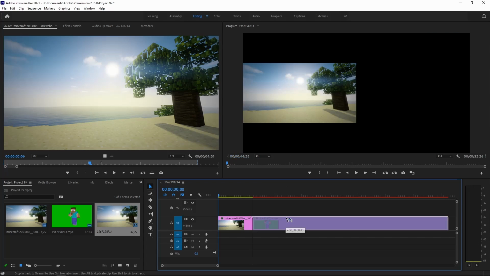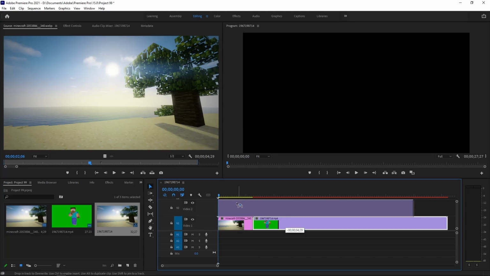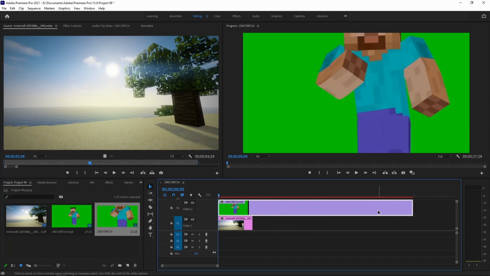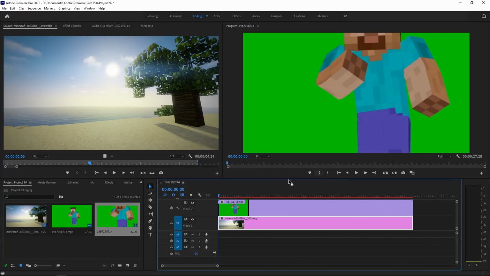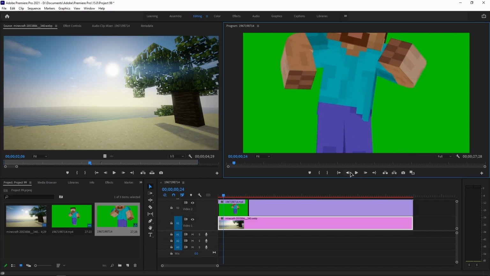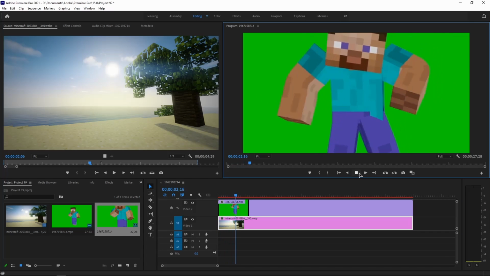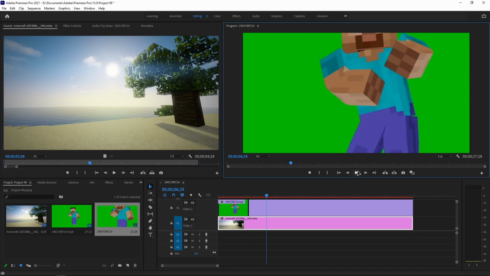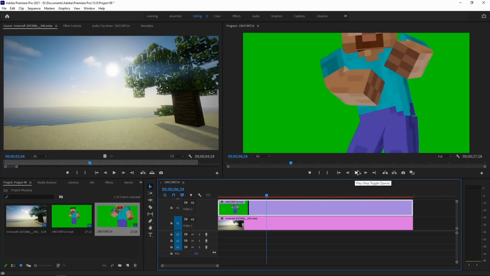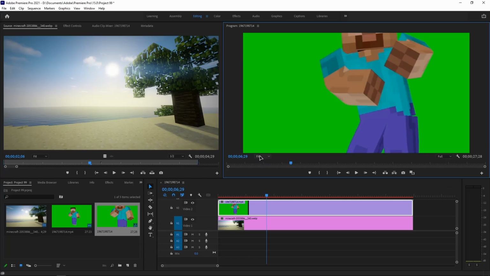I'll drag the green screen video to video 2. And now you can see this is the length of the green screen video, and this is the length of the background image. I'll extend the background image like this until the green screen video. Now you can see when I play it, but still the green screen is not disappearing.